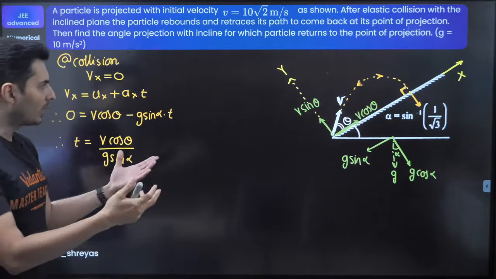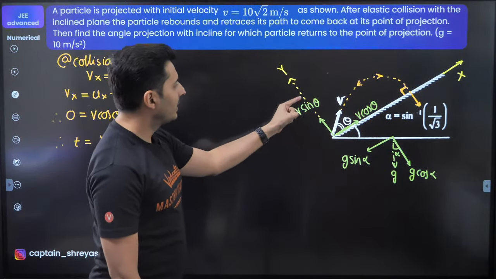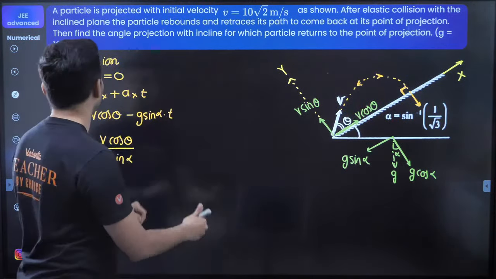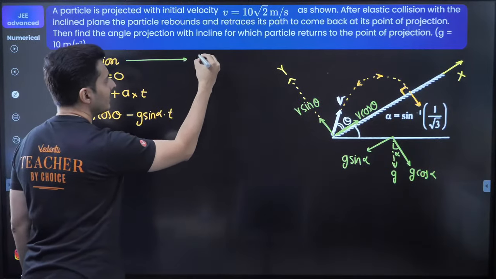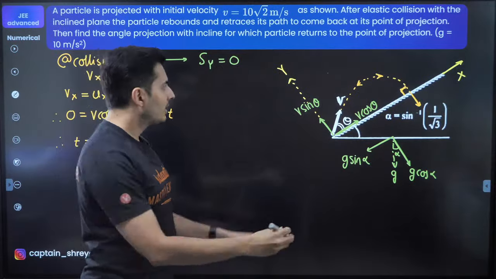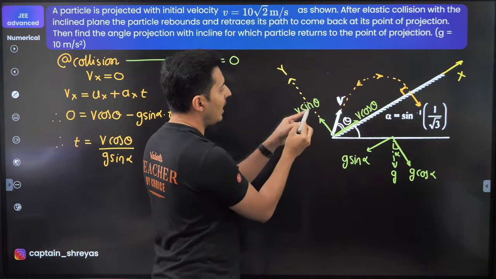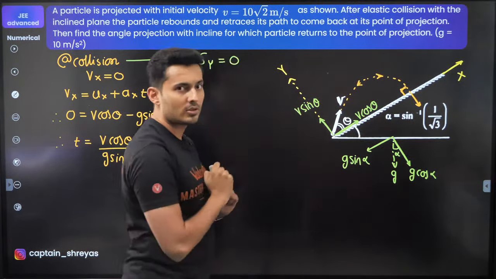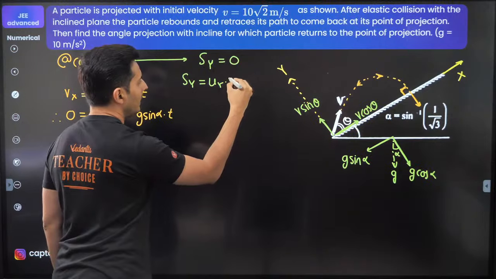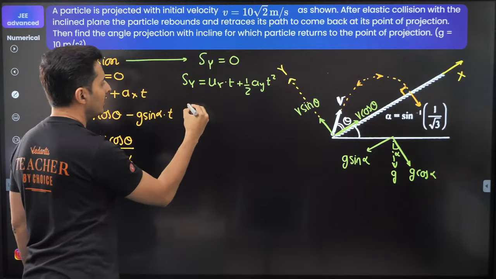Great. Now let's see what else we can do. Maybe I can say that as the particle goes up and comes down over here, at the time of collision, can I say the displacement in the y direction is also 0? Think about it. The y coordinate goes up as the particle goes here and it comes back. So the y displacement at this point is also 0. So how about a kinematic equation in the y direction, which is uy into t plus half ay into t square. Displacement is 0.